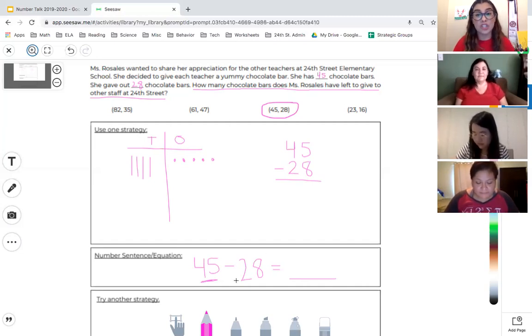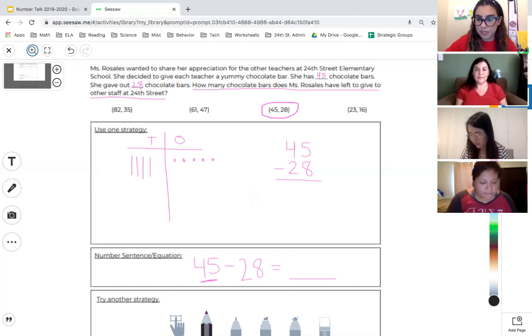in this problem, so we need to show subtraction. When we show subtraction, we're crossing something out to tell people that it's no longer there. That's why we cross it out, so that they see it was there, but then we took it away. If we erase and use the erase feature, the person who's looking at our work is not going to understand what we started with. So we need to make sure that we show the taking away by writing an X or a slash. And I'm going to use a different color just to represent that.